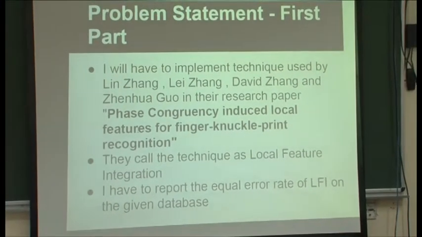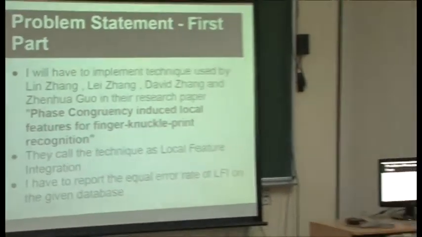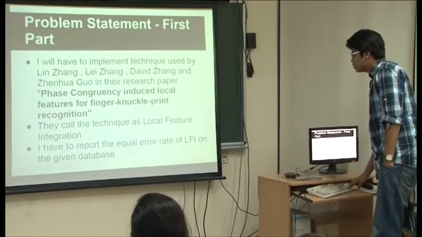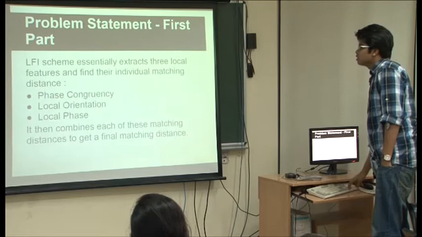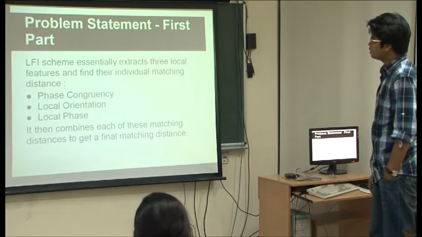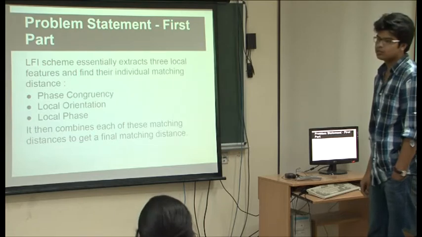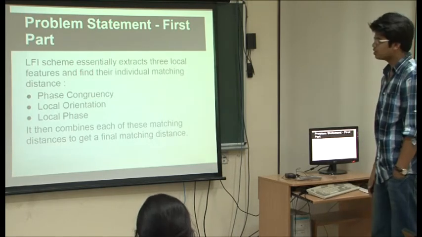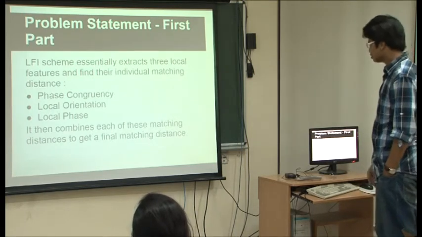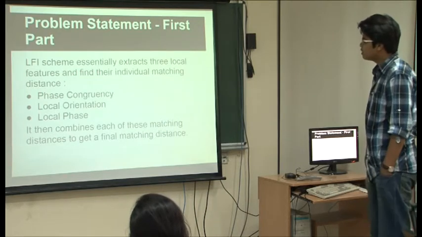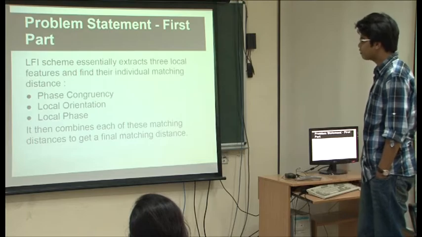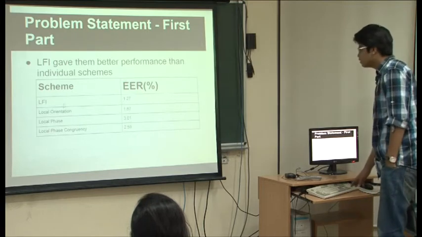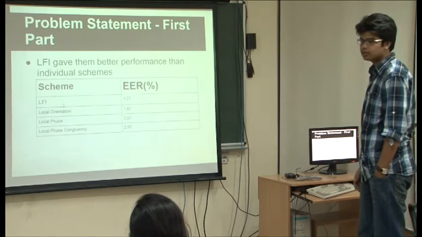My problem statement consists of 2 parts. The first part is that I have to implement the technique suggested in this paper and report the equal error rate. This technique is known as the local feature integration technique. In this LFI scheme, they extract 3 local features from the image and find their individual matching distances. These 3 local features are phase congruency, local orientation and local phase. After extracting these individual matching distances, they combine them to get a final matching distance. This is the EER which they have given. Obviously the combined one gives better results than the individual ones.